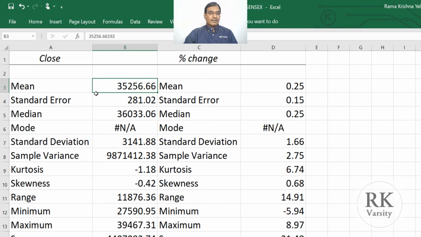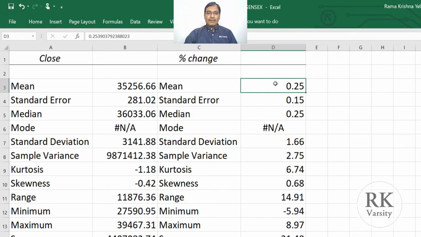If you observe here, the mean of the market is around 35,256 points with a minimum of 27,590 and a maximum of 39,467, and the standard deviation is 3,000 points. Now coming to the percentage mean value, on average the market moved 0.25% and the maximum gain was 8.97%, whereas the minimum was minus 5.94%, and the standard deviation is 1.66%. On average, the market moved with a 0.25% daily change.